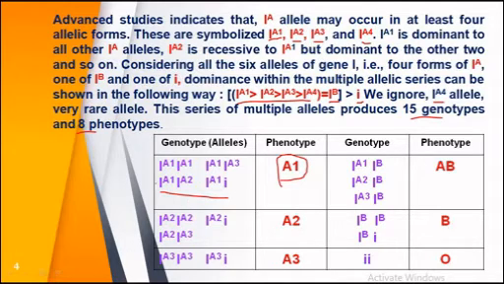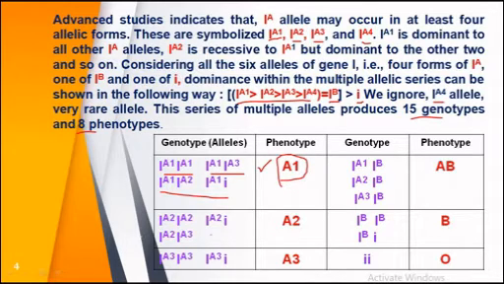So this is called multiple allelic inheritance. For the phenotypic expression of A1 blood group, all these alleles are included, either first, second, third or fourth. So if one of them is present in the organism, it will produce A1 blood group.